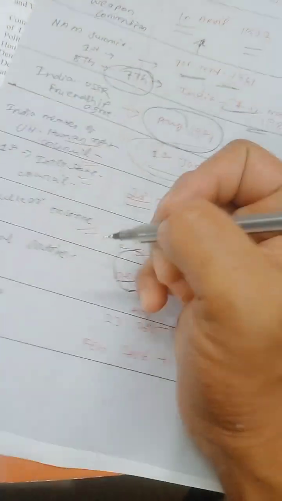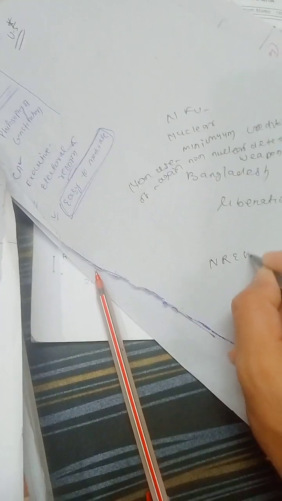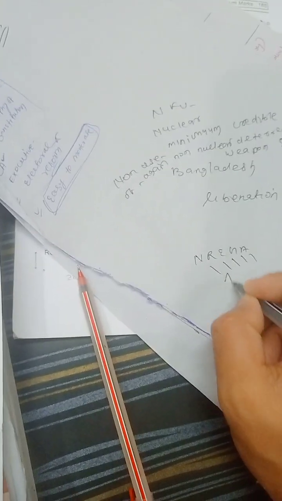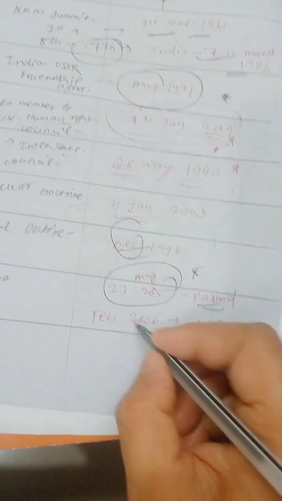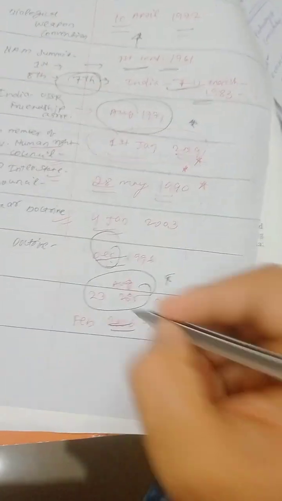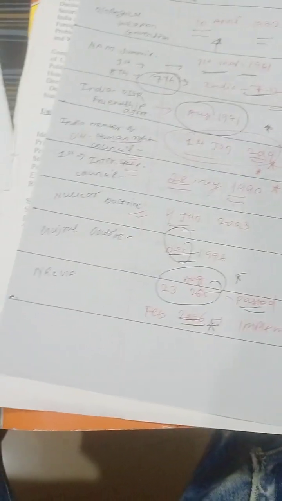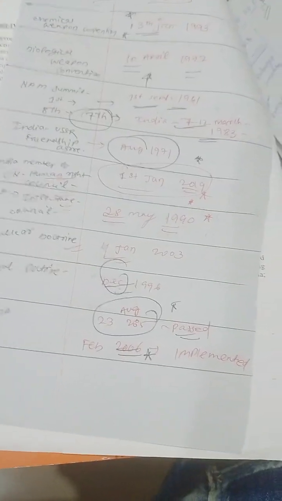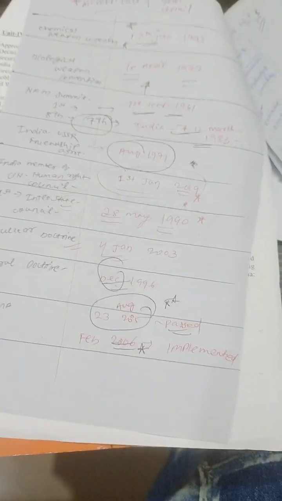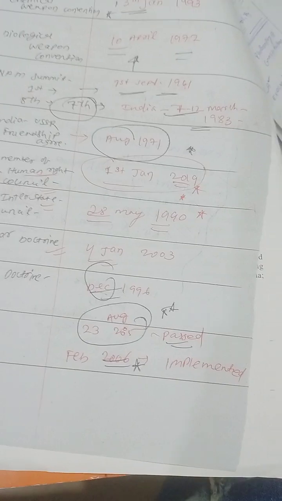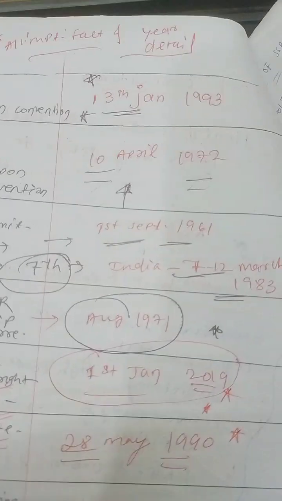Then NREGA, the National Rural Employment Guarantee Act. It was passed on 23 August 2005, but it was implemented in February 2006. Yes guys, the NREGA Act was implemented in February 2006. So it was passed on 23 August 2005, but implemented in February 2006. So this is all the important information, important facts and years, in detail.